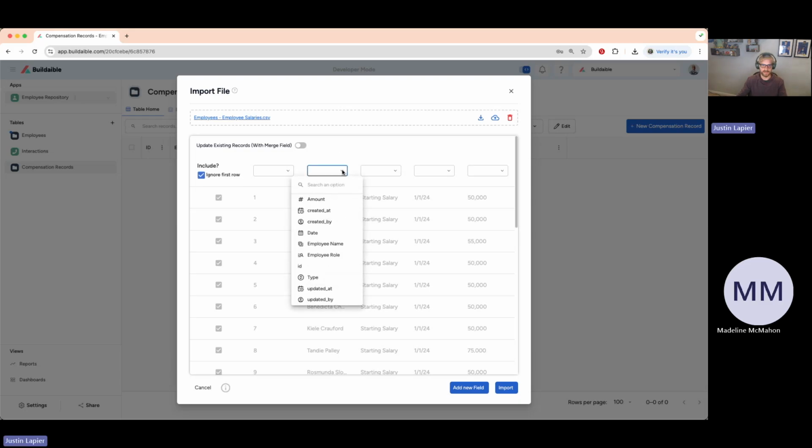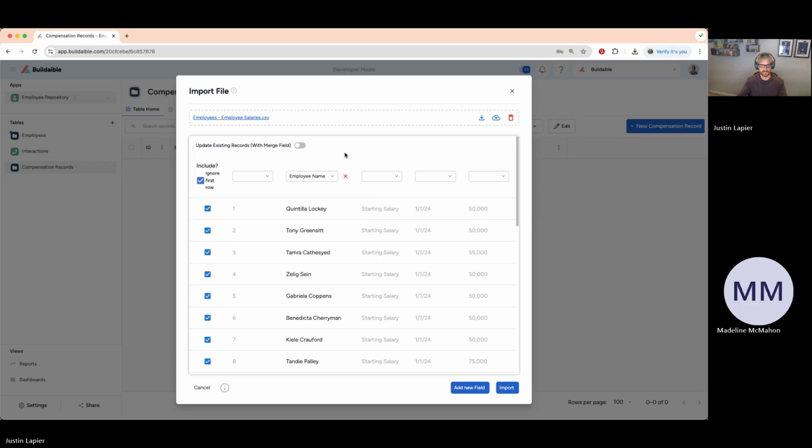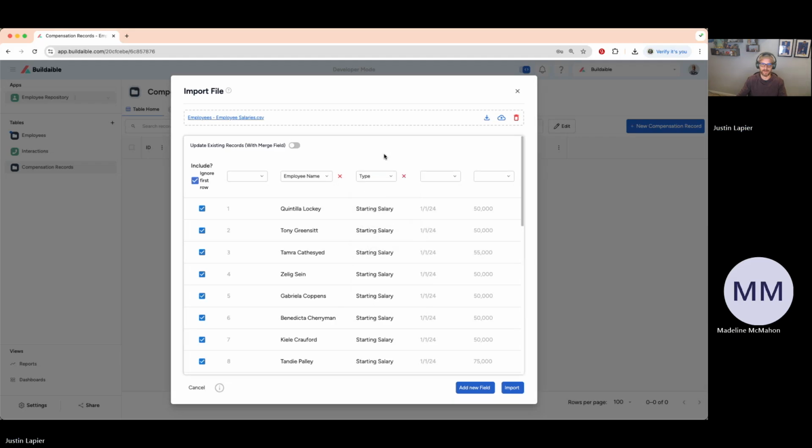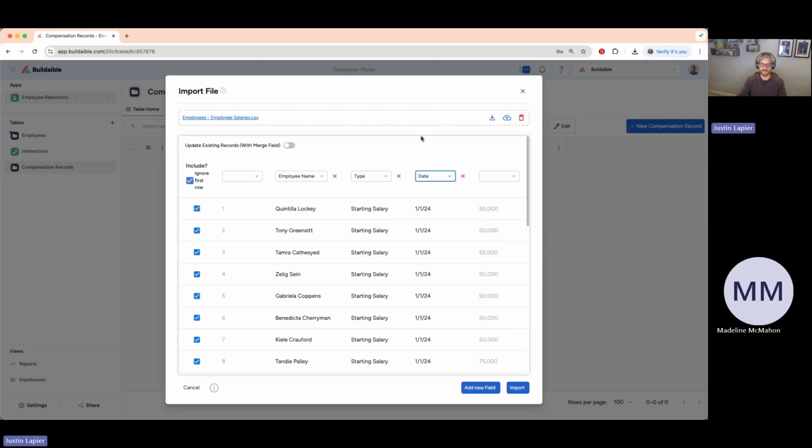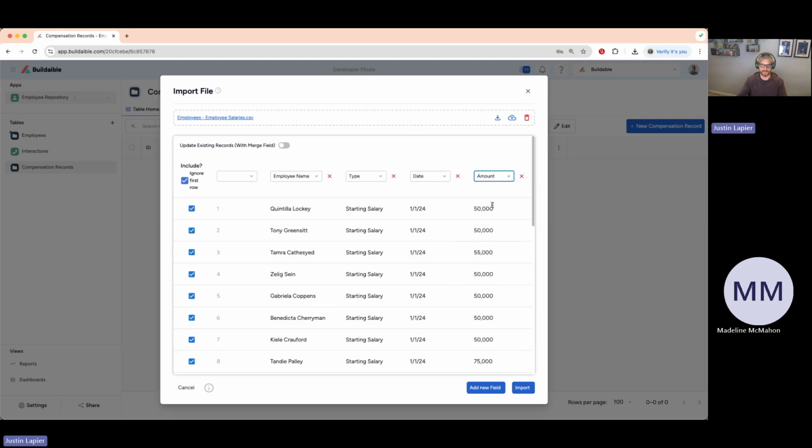So this column here, I am going to import into employee name. This column here, I am going to import into the type field. This column here, I'm going to import into the date field. In this column here, I will import into the amount field.